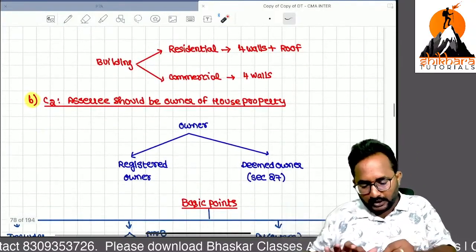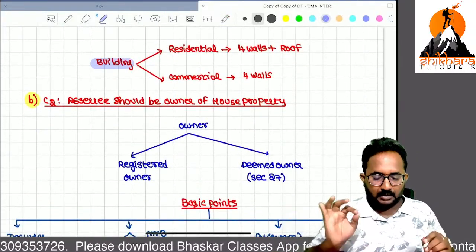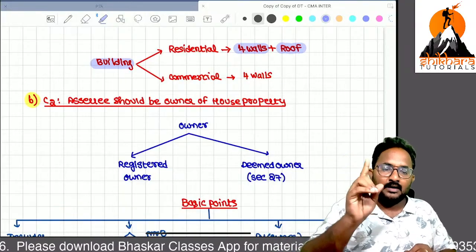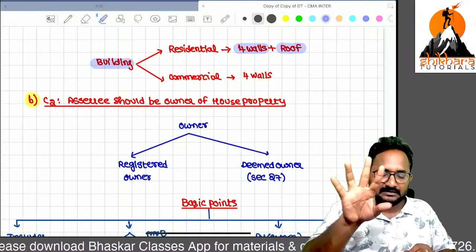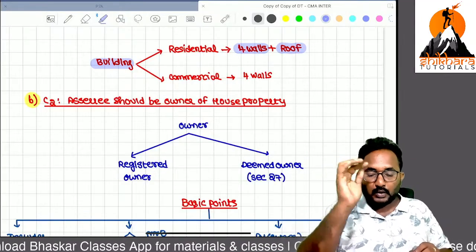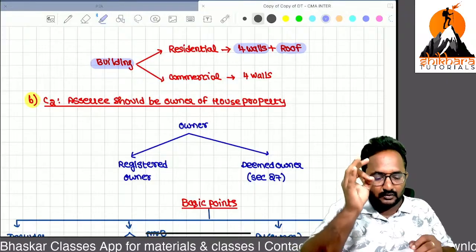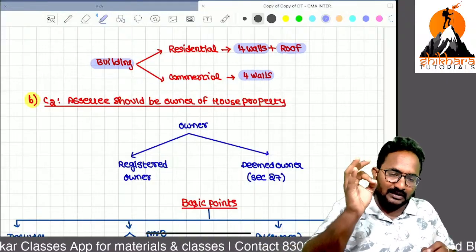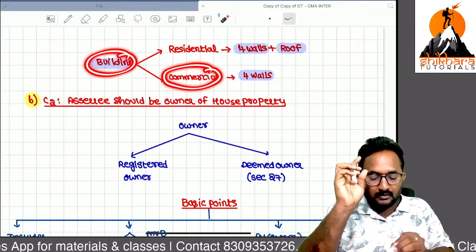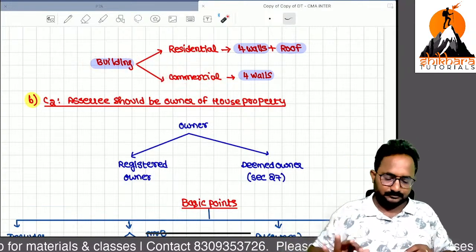Now, sir, what do you mean by the building? Remember, if it is a residential building, 4 walls and 1 roof is enough. Cement walls, mud walls or anything can be considered as walls. If it is used for commercial purpose, 4 walls are enough. Without a roof also we can consider it as a building for commercial purpose.